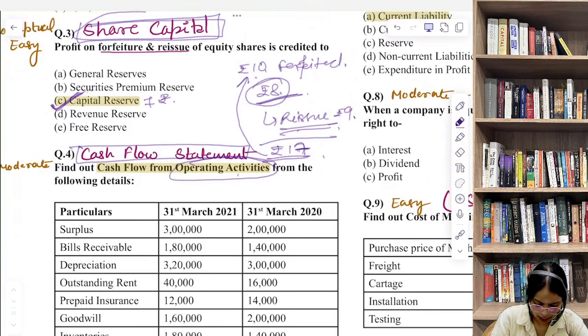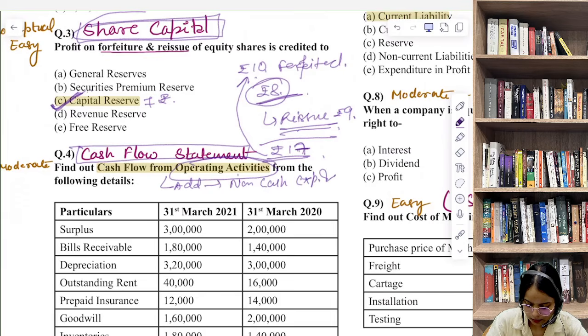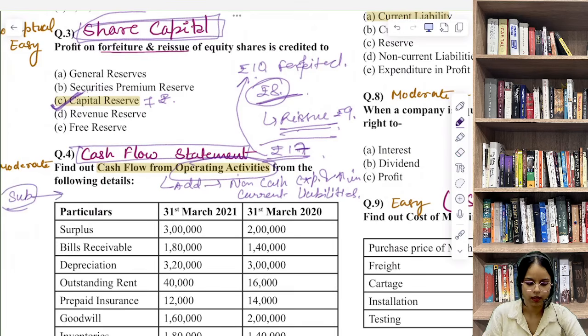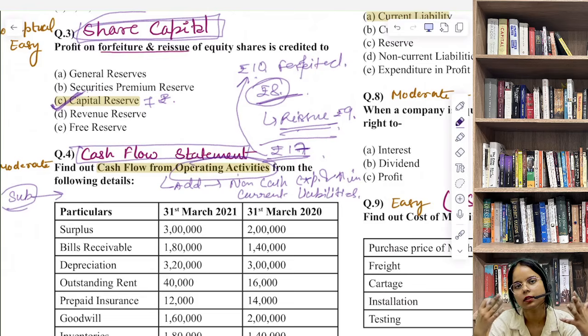Add non-cash expenses and increase in current liability. And subtract, क्या करेंगे? Subtract increases in current asset.